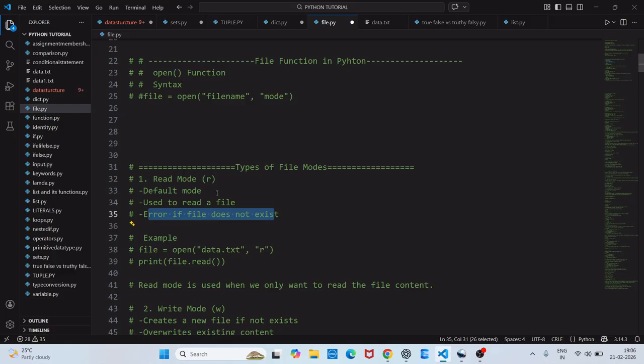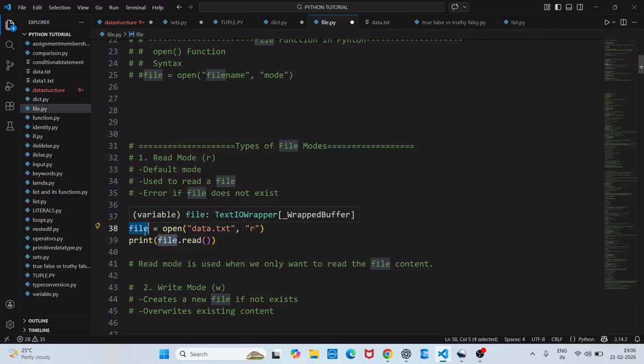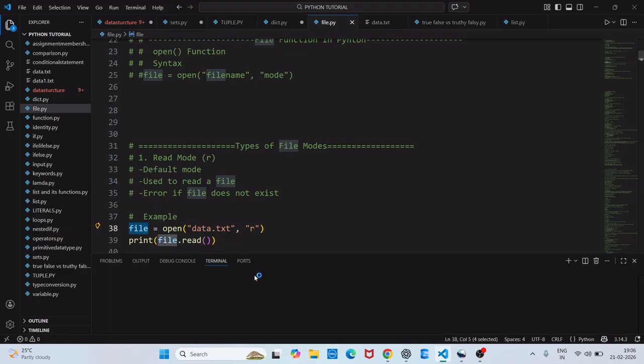For example, you have opened this one, file open data.txt. If data.txt is not present in your computer, then it will say that file does not exist. Clear? Then print read file, whatever you have read. Okay, let me show you practically. So we have a file called open data.txt. It will open the file and give it in the file variable. Okay, then we'll say print file.read. Okay, I will show you the example.